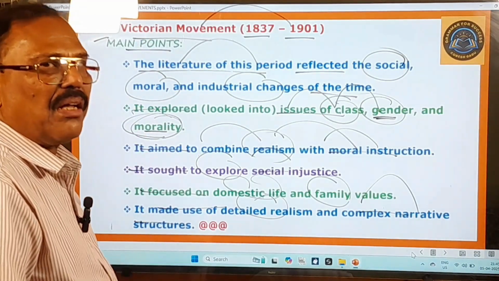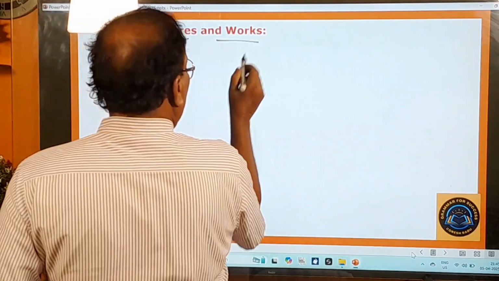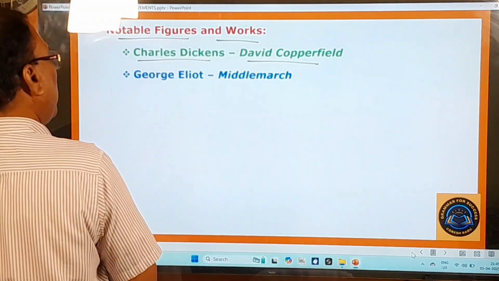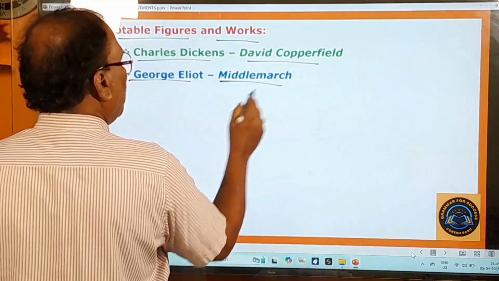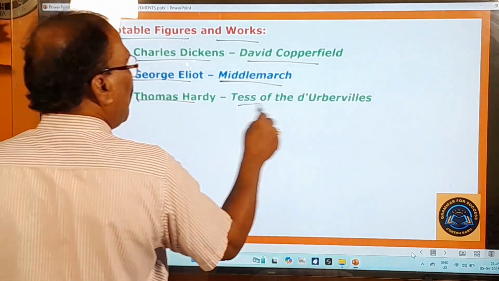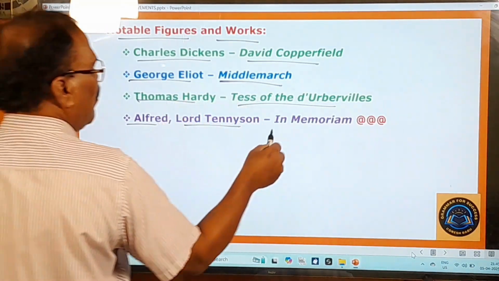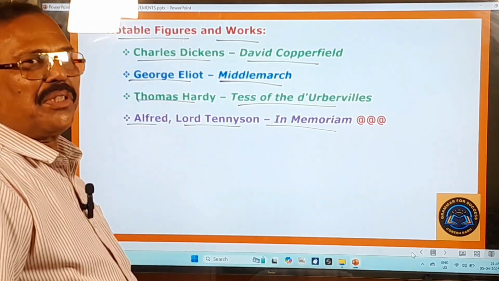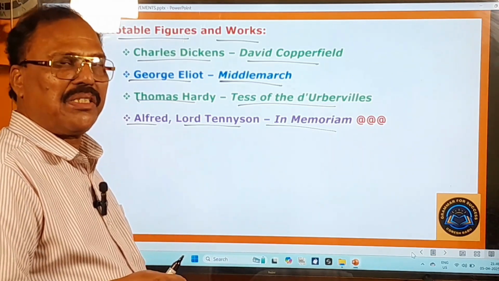And now let us look at the writers of this period and also their writings. Notable figures and their works. Charles Dickens, David Copperfield, a popular writer of that period. George Eliot, another popular writer who wrote Middlemarch. And Thomas Hardy, another important writer of that period, Tess of the d'Urbervilles, and next Alfred Lord Tennyson, a very beautiful poet, who wrote In Memoriam. These are all the notable figures of that Victorian period. With this, the first part of the literary movements will come to an end.